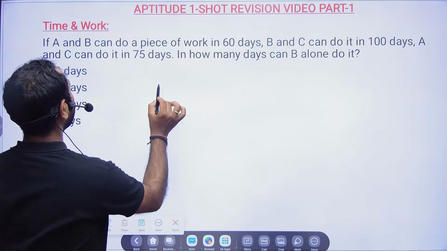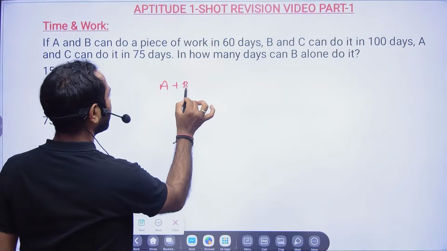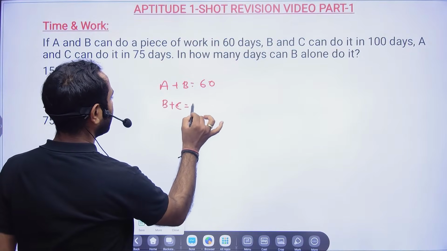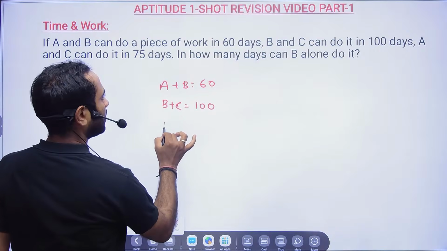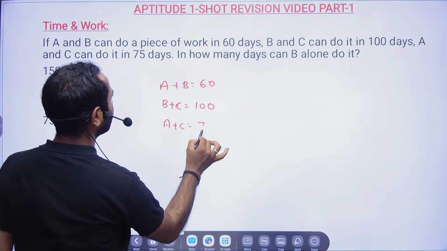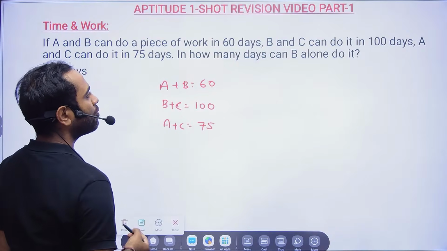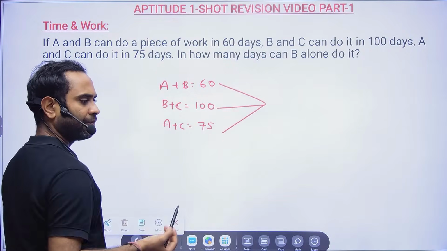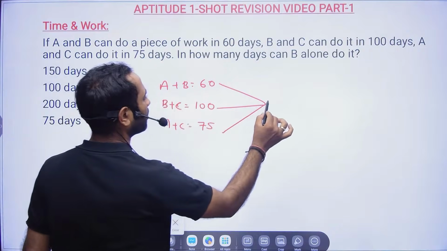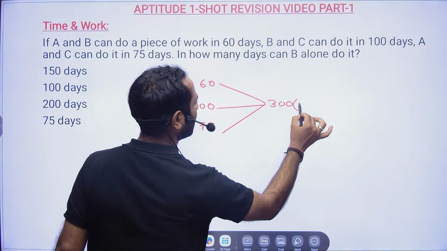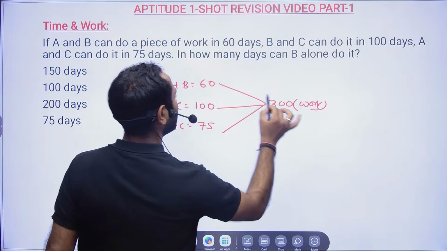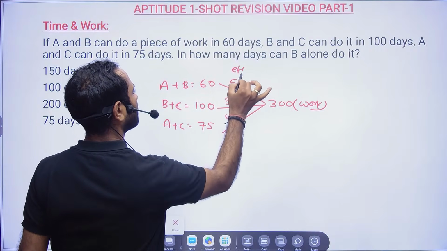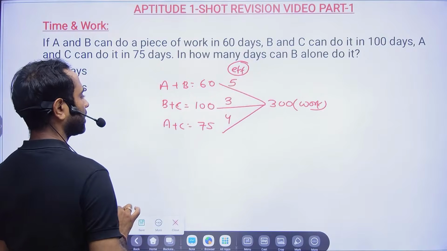Okay, so A and B can do a piece of work in 60 days. B and C can do it in 100 days. And A and C can do it in 75 days. In how many days can B do it alone? Take the LCM, any number divisible by all three, looks like 300, that becomes our work. So this is 5 times, this is 3 times, and this is 4 times. That becomes our efficiency. Correct?